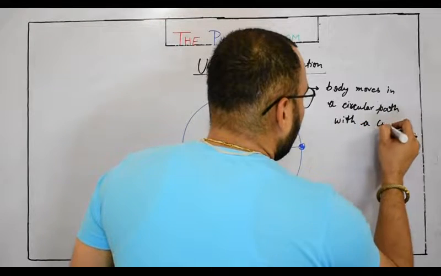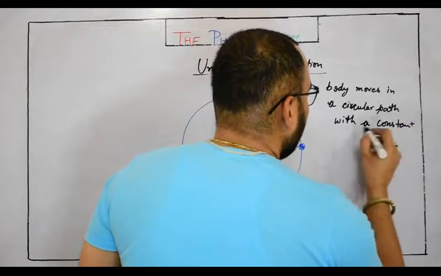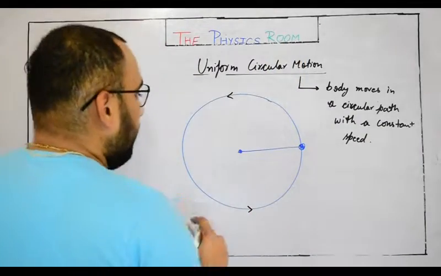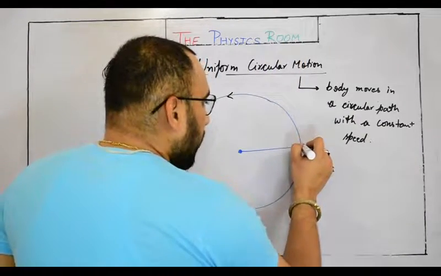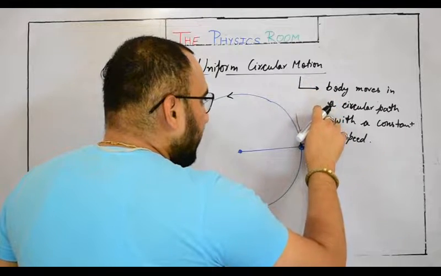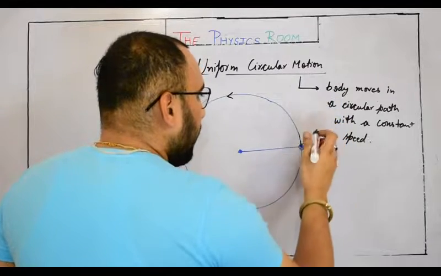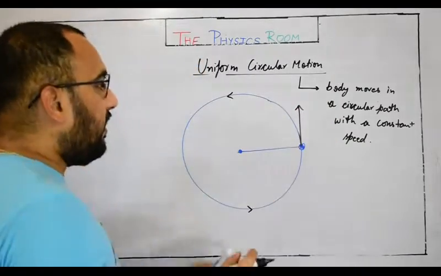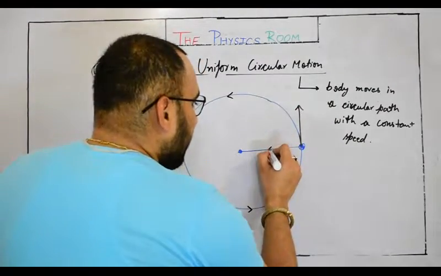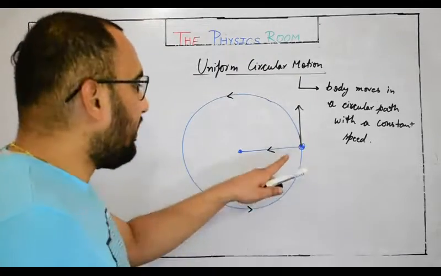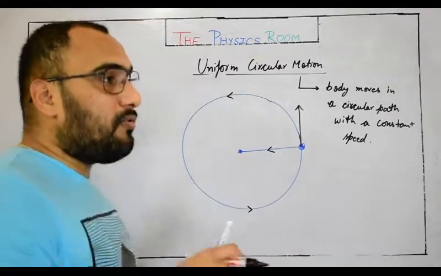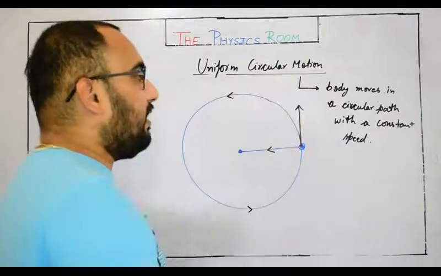with a constant speed. Why are we calling it a constant speed, not velocity? Let me tell you how. If we talk about the velocity, it would be in the tangential direction, because the body was actually trying to move linearly. Only due to this center targeted force, the body was moving in a circular path, right? Otherwise the body was trying to move in a linear way.